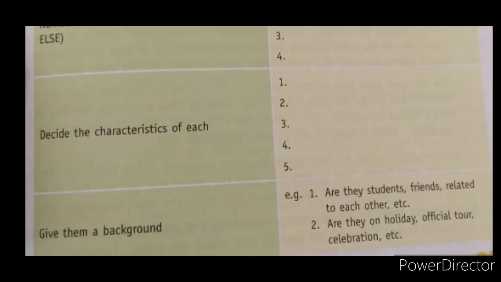And second is, are they on holiday, official tour or celebration, etc. On what occasion the story is going on. First thing is relationship, and the second thing is the occasion, on what background the story is started. So this is known as background, children.